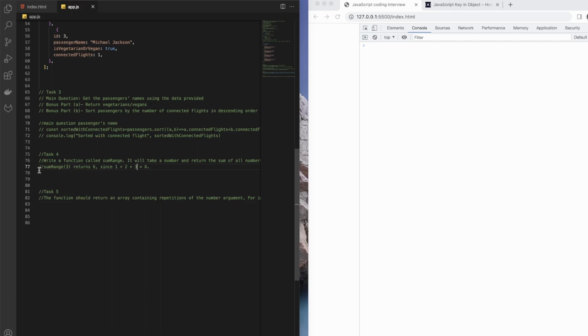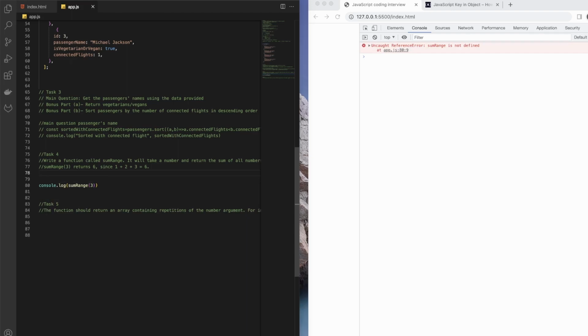Now let's go and console log, and then sum range, and let's just give 3. I always like to do that, so that we can check our answer as it was given in the test case. Const sum range.